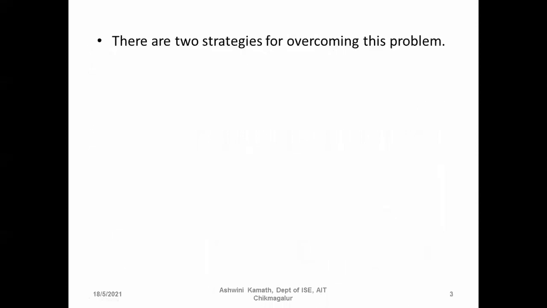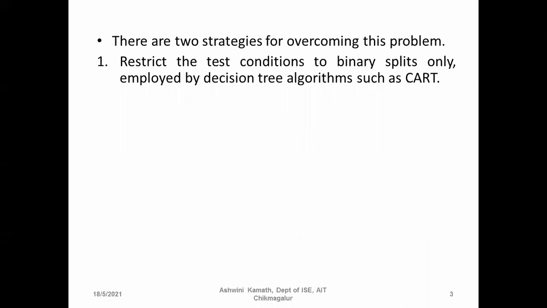So there are two strategies for overcoming this problem, that is, when we have a large number of distinct values. The first one is to restrict the test condition to binary splits only. Divide it using a binary split: you group some of the values in one group and the remaining values in another group. This is usually employed by the algorithm CART. It restricts the test conditions to binary splits, dividing the group of attribute values into two groups.